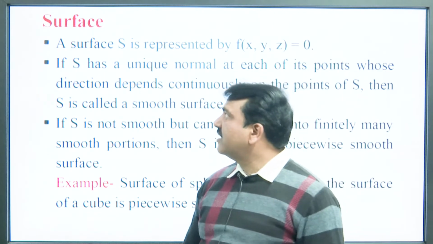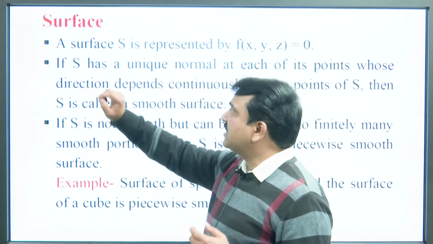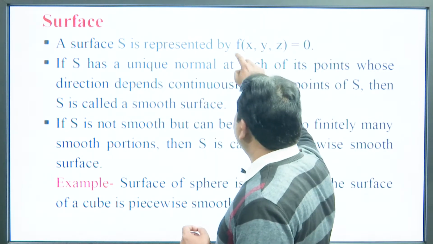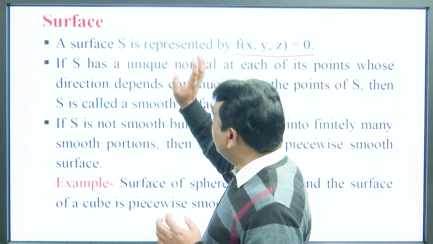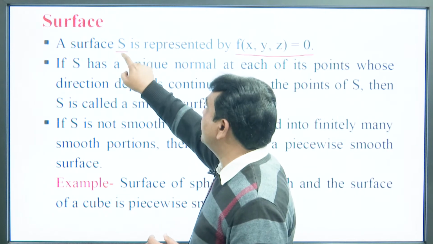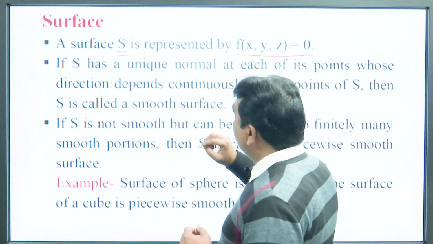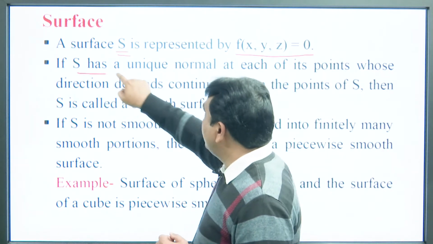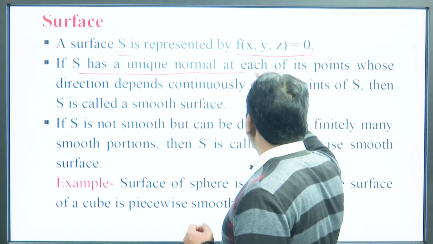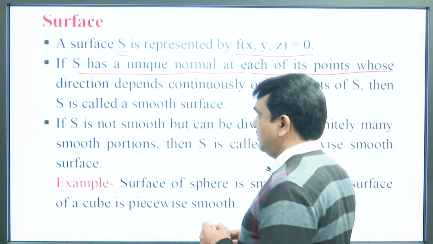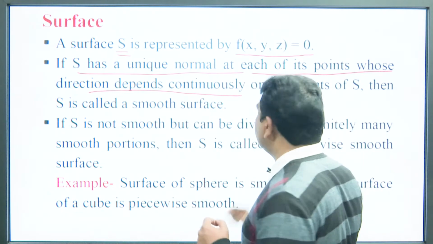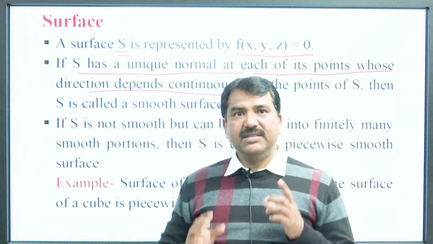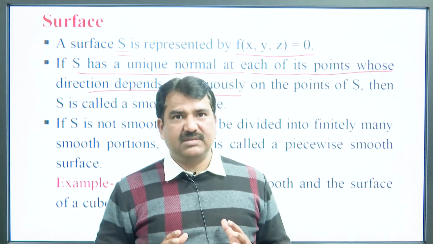So, let us start with the definition of the surface. What is a surface? Any expression represented in this form, f(x, y, z) = 0, is a surface, and generally a surface is denoted by S. If S has a unique normal at each of its points whose direction depends continuously on the points of S, then S is called a smooth surface.